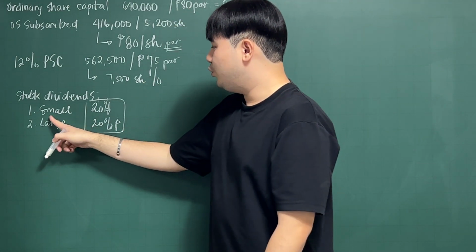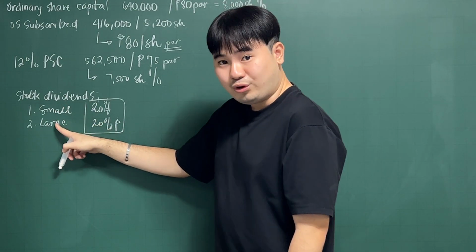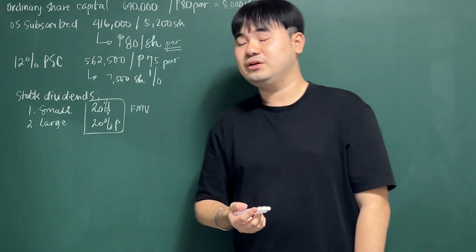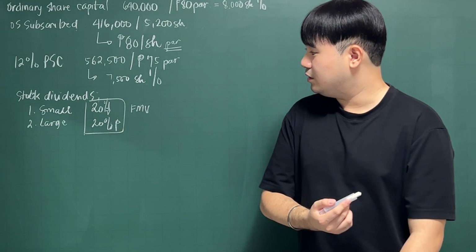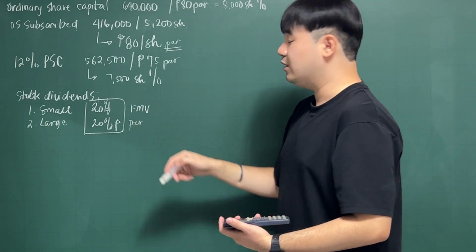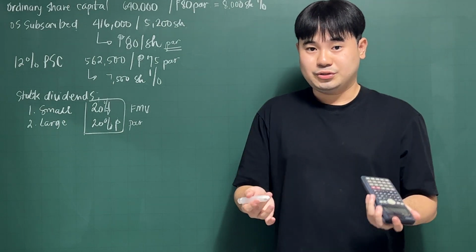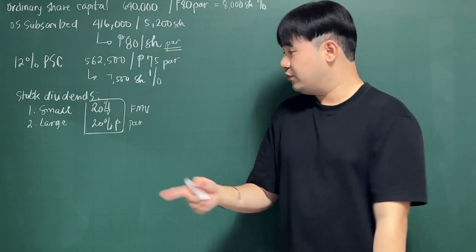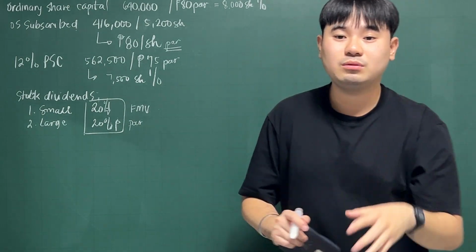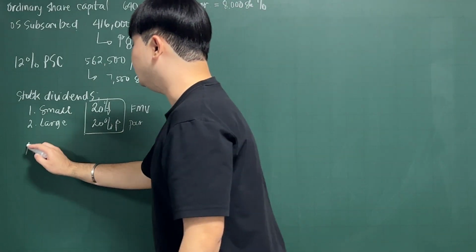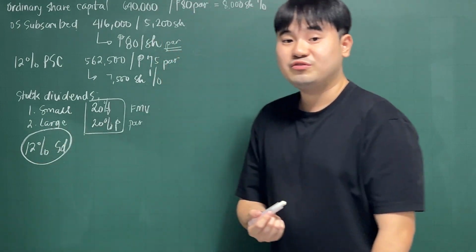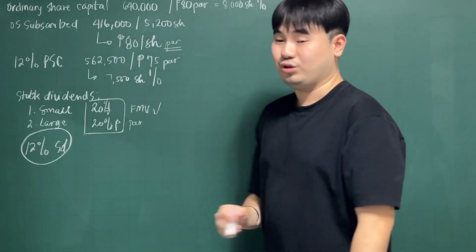Now, if your stock dividends are small, you use the fair market value of the shares at the time of the declaration of dividends. But if the stock dividends is deemed large, then you will only use the par value of the shares. And even if your fair market value information is given, you just have to ignore that. Now, in our problem, it's actually 12% stock dividends. Since it is 12%, that is deemed a small stock dividend.